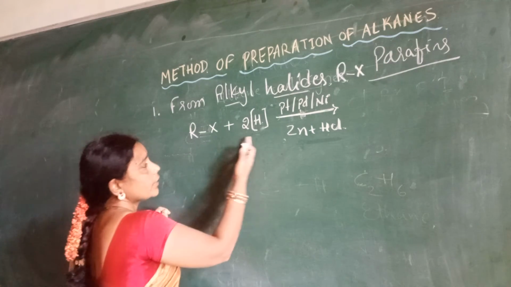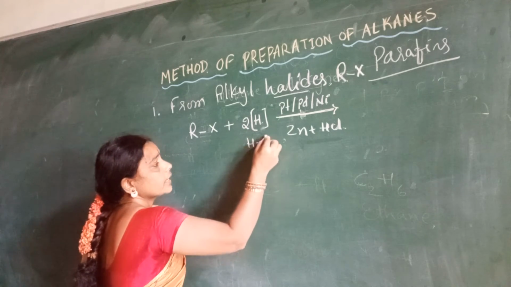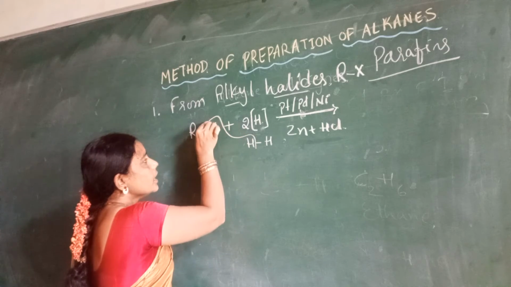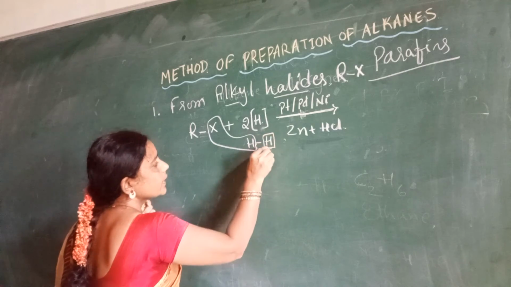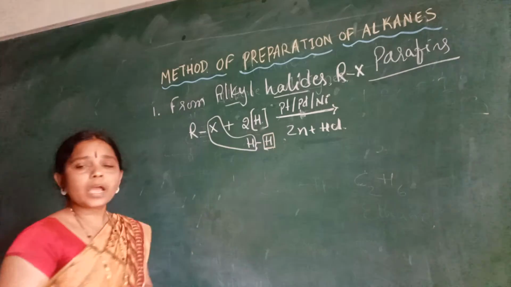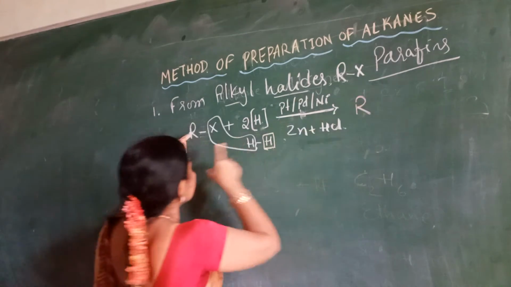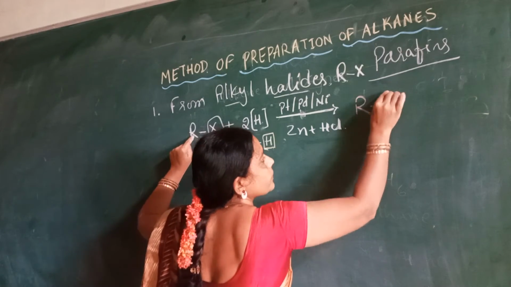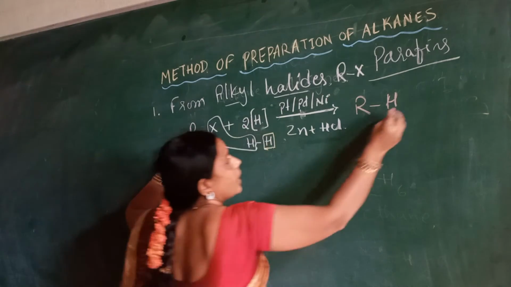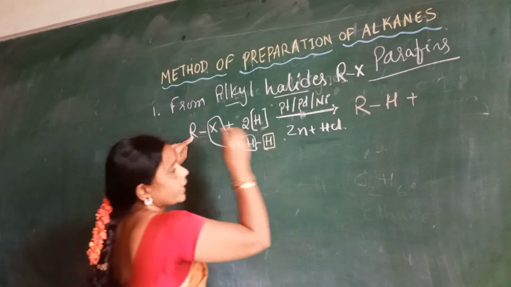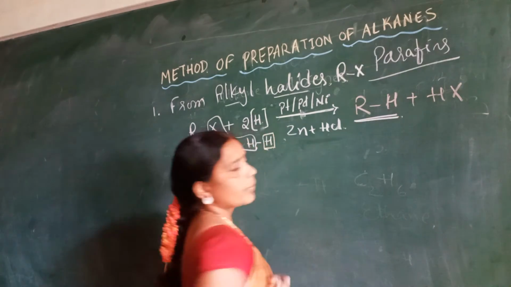Okay, how is the reaction carried out? There are two hydrogen atoms here. One of the hydrogen atoms combines with the halogen, and then what remains? The other H combines with R. R is having one hydrogen less here, so the product R combines with the remaining H, and then what remains now is H with X. What we want is the compound alkane.